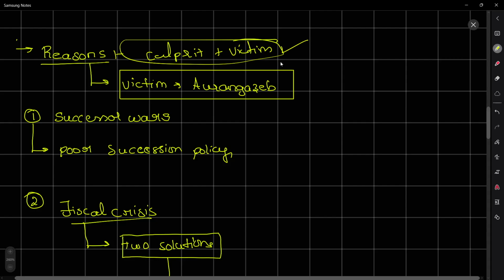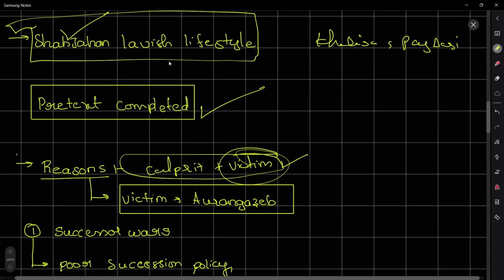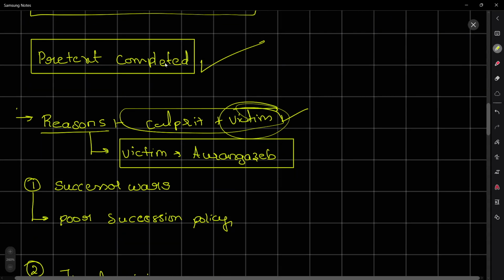First one, victim. He was the victim of the war that his grandfather and father had continued with the Deccan Sultanate, and he was the victim of the treasury affected by the lavish lifestyle of Shah Jahan. Here we have to appreciate Aurangzeb's lifestyle, in that he led a simple life and used to prepare some caps to lead his simplified life. And Aurangzeb is also a culprit for his religious policies.